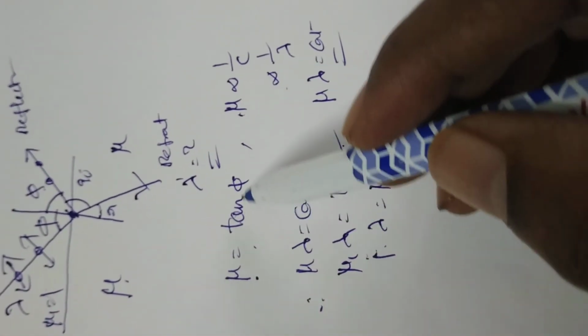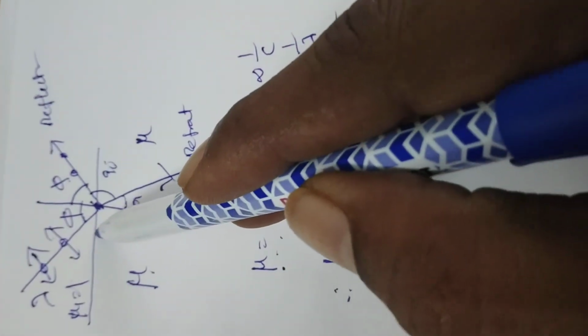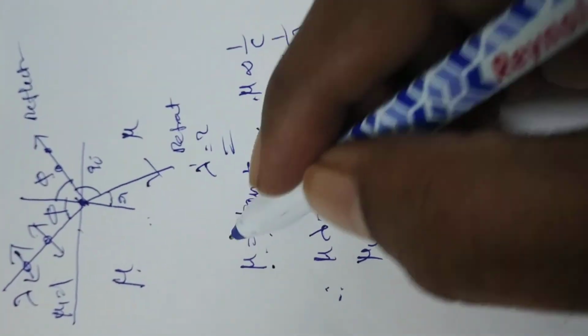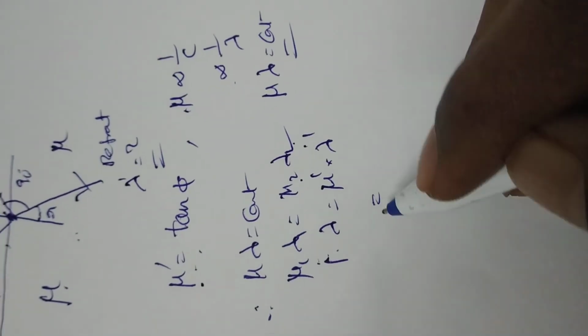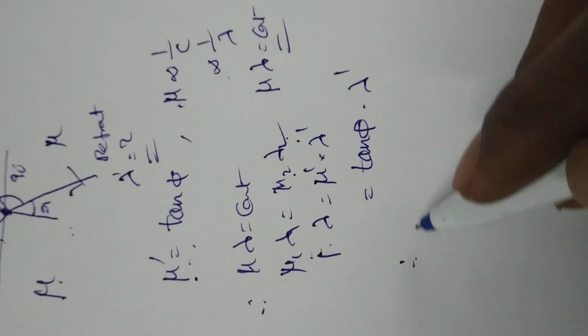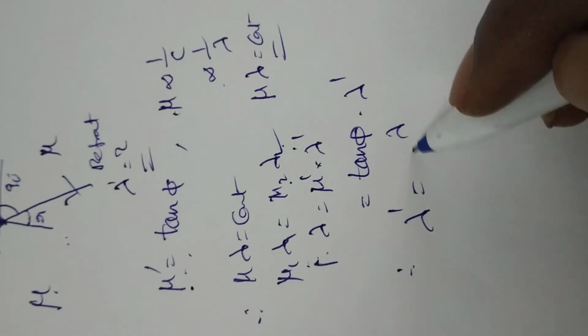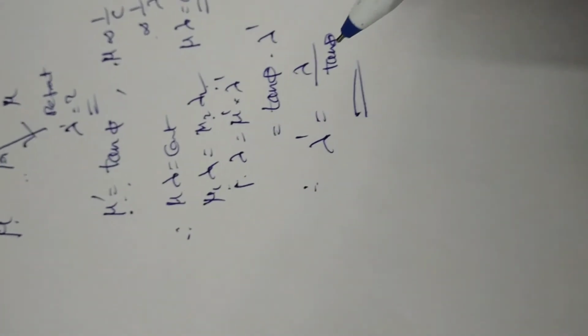Again, mu is equal to what? Tan phi. Mu means the refractive index of the transparent second medium, mu dash, is equal to tan phi. So that's why it is represented by tan phi into lambda dash. Therefore, lambda dash is equal to lambda by tan phi. It is the wavelength of the refracted beam in the liquid medium.